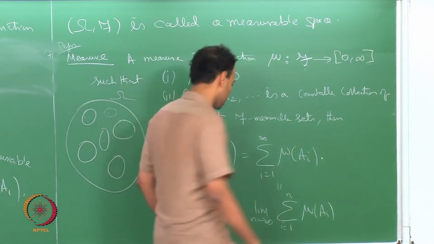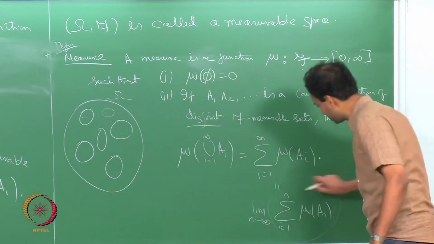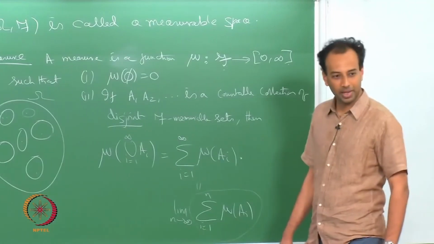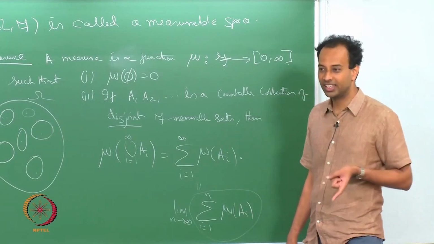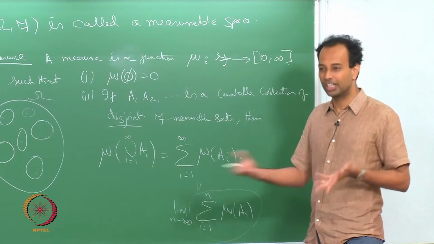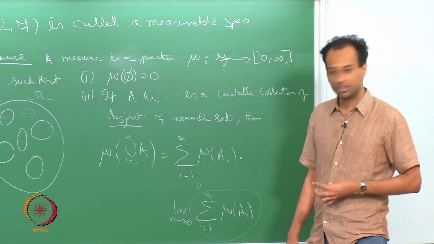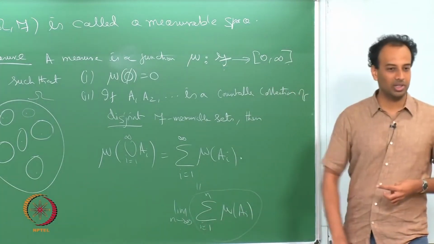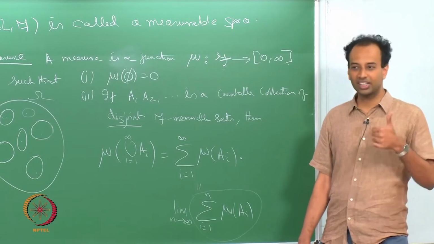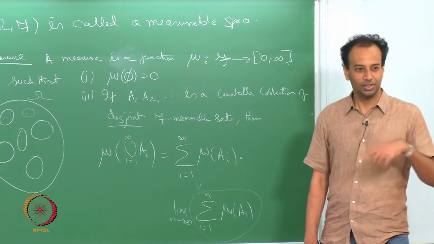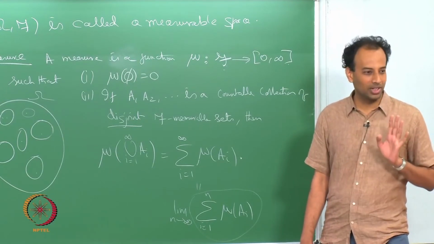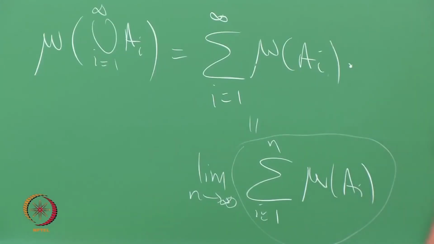If you look at that as a sequence in n, call it some x n, it is a monotonically non decreasing sequence in n. A monotonically non decreasing sequence has to either converge or go off to infinity, which also is in some sense convergence. What it does not do is oscillate or do any such thing. So if the mu of A i's were not non negative, you could not have this being well defined.